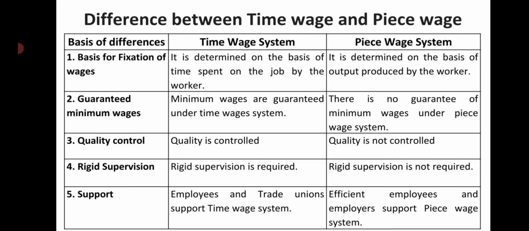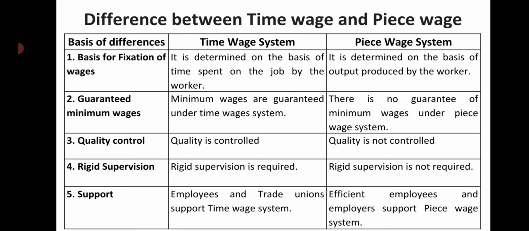Quality control. Quality is controlled in time wages, as the wages are based on time. In piece wages, quality is not controlled because workers concentrate much on their output. Rigid supervision is required under time wages because of idle time. The possibility of idle time will be more in the time wage system.